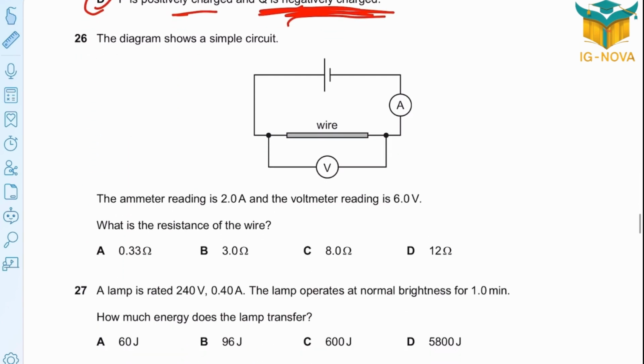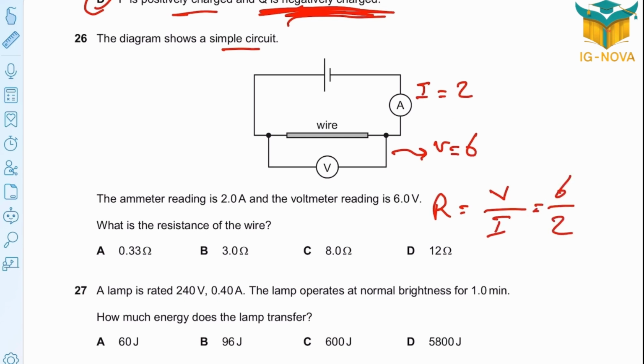Question 26. The diagram shows a simple circuit here. Ammeter reading is 2, I equals 2, and voltmeter reading is 6 volts, V equals 6. What is the resistance? Many times we solve that. V over I, 6 over 2, will be 3 ohms.